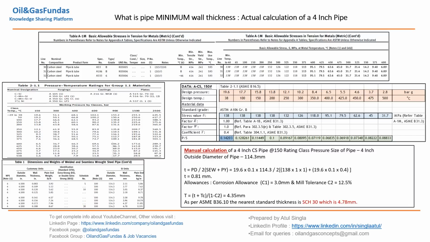Okay, so this is how we are reaching up to the schedule. We are going to standardize this thickness. This is the thickness which we have calculated considering all the allowances, all the factors of safety, everything. Now against this particular calculated thickness, we are getting 7.44, 8.78, schedule 30. So this is the standard one now. Okay, schedule 30 we have reached, we have received from this table. So this is how we are going to get the standard values of wall thickness.